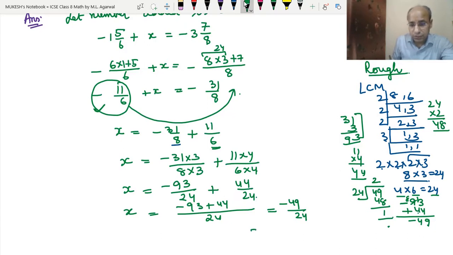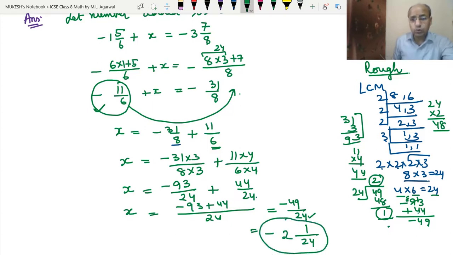Okay. First what will we do, since the number is negative? We will put the negative sign here. We will put the denominator as 24, the same denominator, and whatever remainder we have written here, we will write here, and whatever quotient we got here, we will write here. So this is the answer. I hope students you would have understood this example.